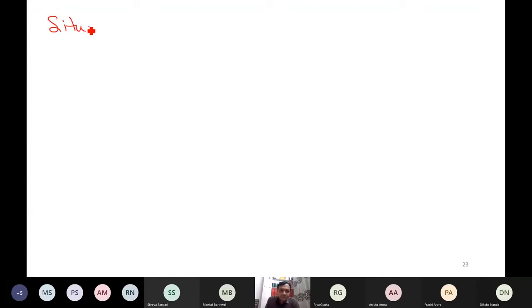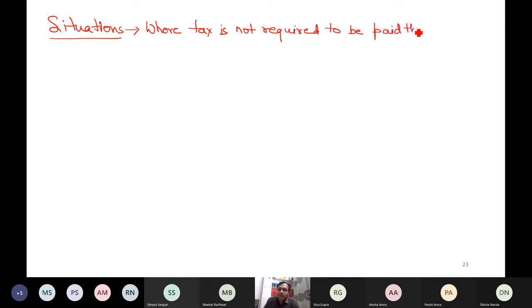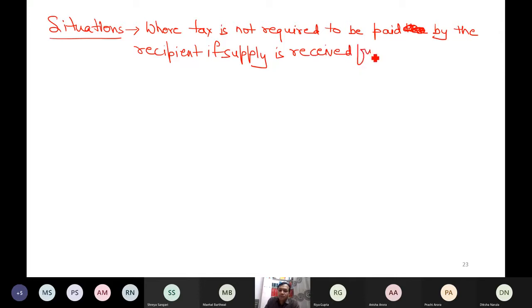So situations where tax is not required to be paid by the recipient if supply is received from an unregistered person.